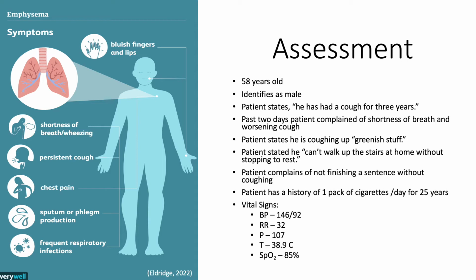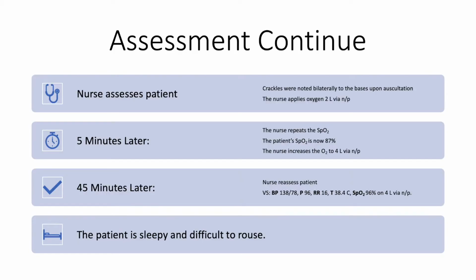Vital signs include BP 146/92, respirations 32, pulse 107, temperature 38.9 Celsius, and SpO2 85%. The nurse assesses the patient and crackles are noted bilaterally to the bases upon auscultation. The nurse applies oxygen 2 liters via nasal prongs. 5 minutes later, the nurse repeats the SpO2. The patient's SpO2 is now 87%, so the nurse increases the oxygen to 4 liters via nasal prongs.